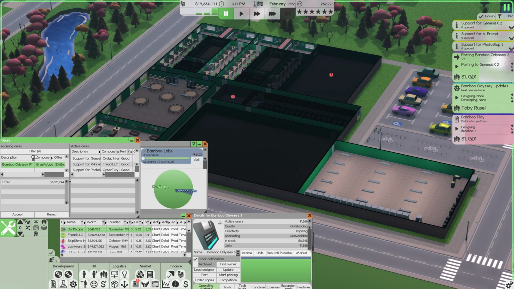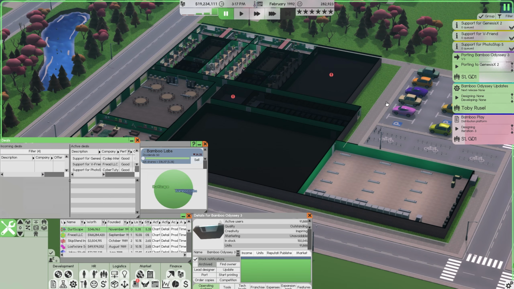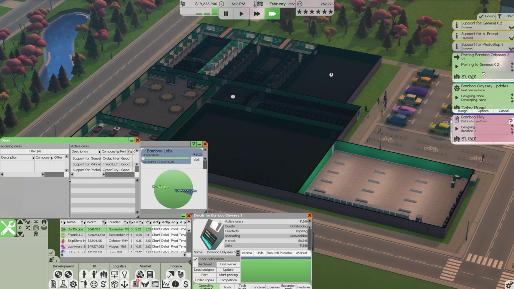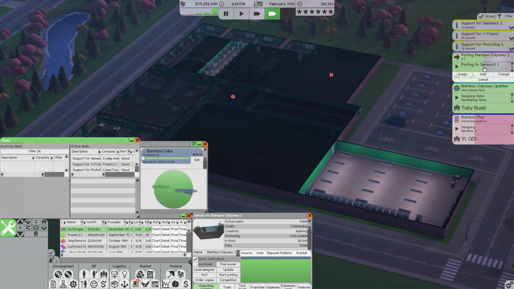What is this? Bamboo Odyssey IP. I was just saying in the other episode that I have never seen an IP deal. Someone wants to offer us $3.8 million for the Bamboo Odyssey IP. Obviously, that is a terrible decision on our behalf, considering we made $3 million last month. That's an absolutely terrible offer, but if you wanted to get rid of an IP, that is how you do it. So we're going to reject that. I'm going to leave them in the filter just because I like to see how much people want to buy our stuff for, but that is good to know. We're going to continue on with the time lapse as we get Bamboo Play out the door and continue porting Bamboo Odyssey 3.